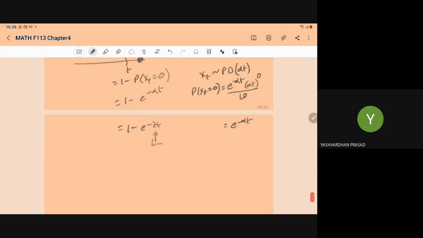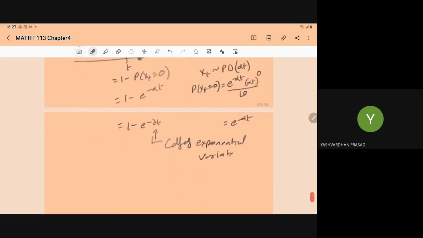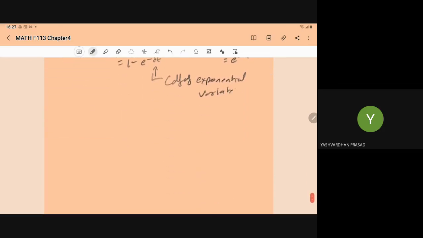What is this? This is the CDF of the exponential variate, right? So that's why we say Y follows the exponential distribution with parameter lambda equal to alpha.